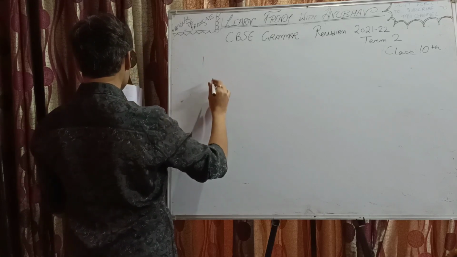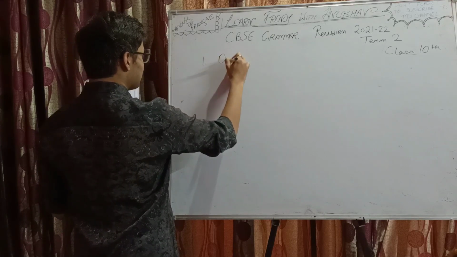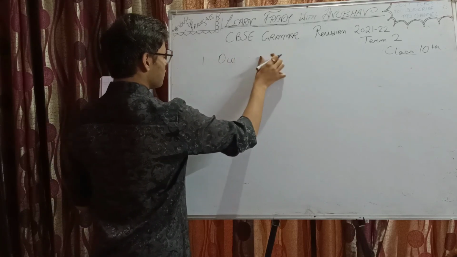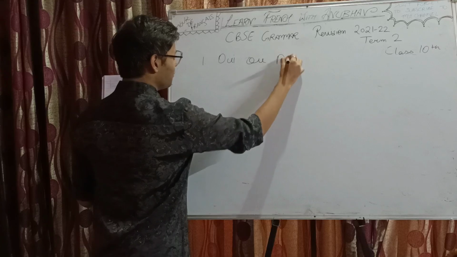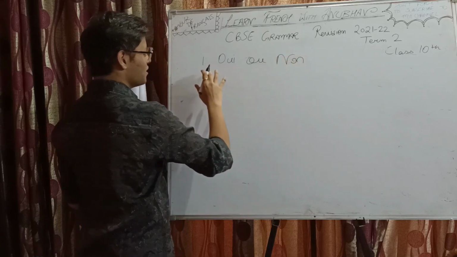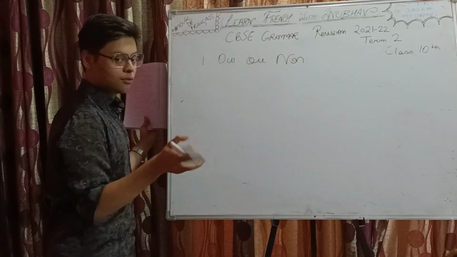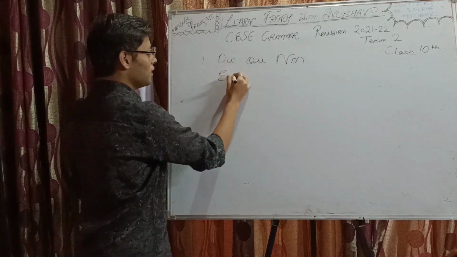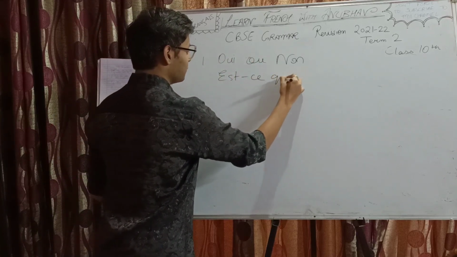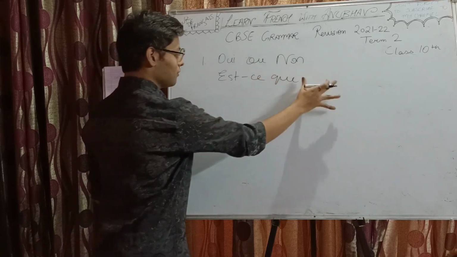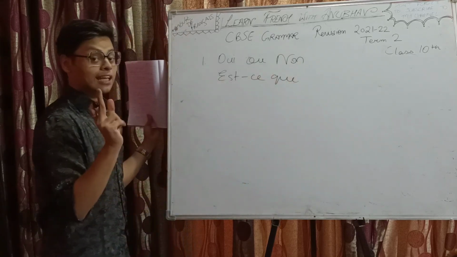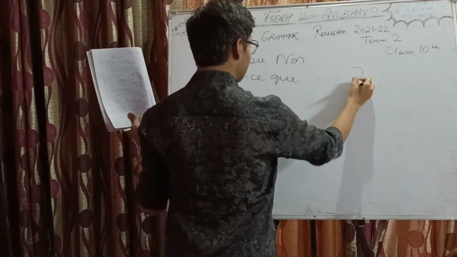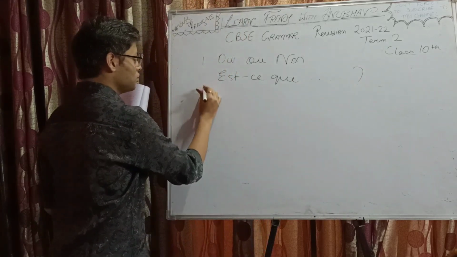So first one. Suppose your reply is with oui or non. Either of these two. Then the question needs to be with est-ce que, and then the rest of the statement. Est-ce que is the second form of interrogation. Right, first one was intonation, second est-ce que, and third inversion.